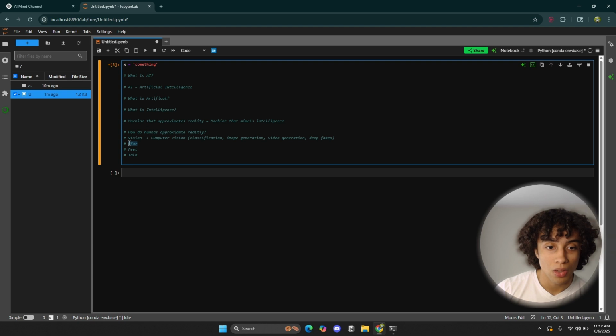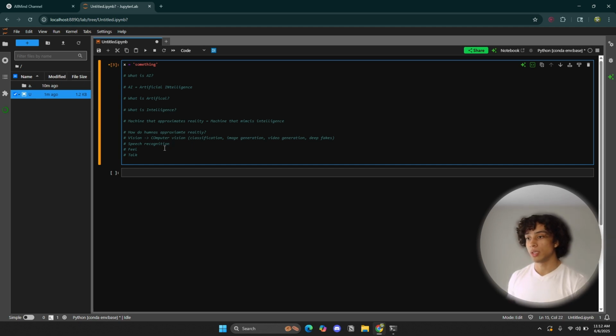We got also speech recognition, right? So if I'm talking, can the machine actually convert the sounds? What is sound? Sound is just, well, sound waves, right?